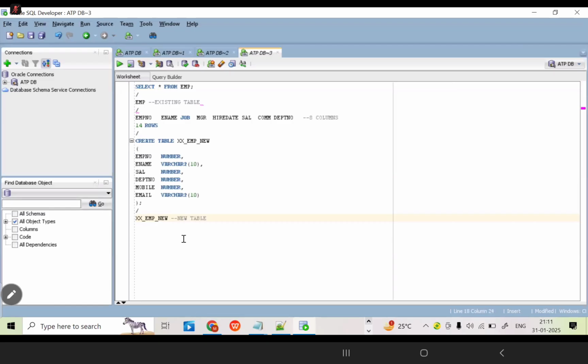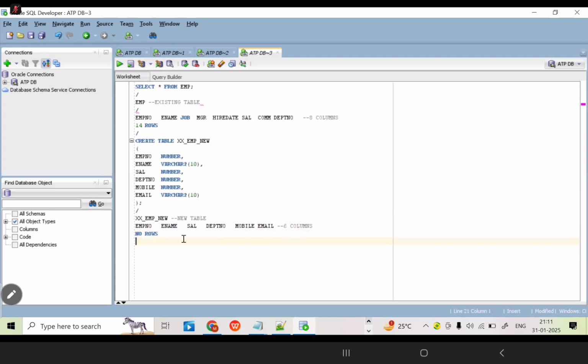How many columns exist for this table? 6: employee number, employee name, salary, department number, and one more, mobile, email. How many columns are there here? 6 columns. Is there any data? No rows. Correct?